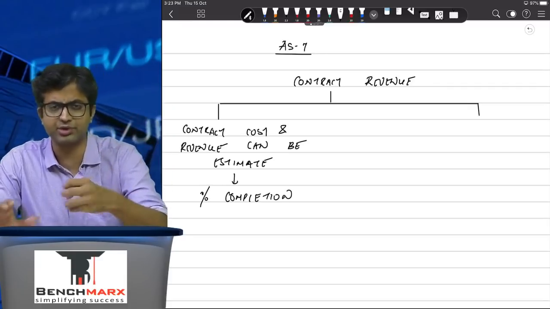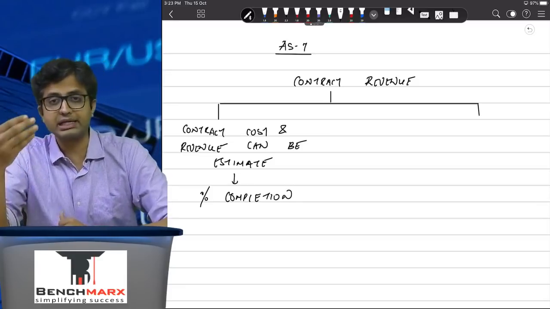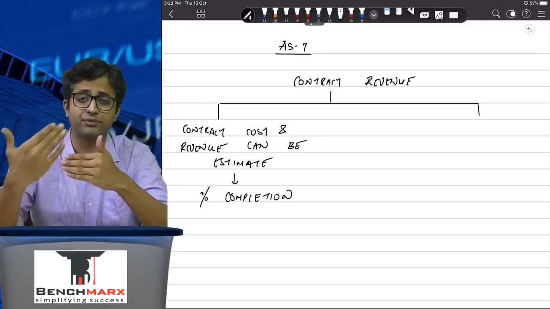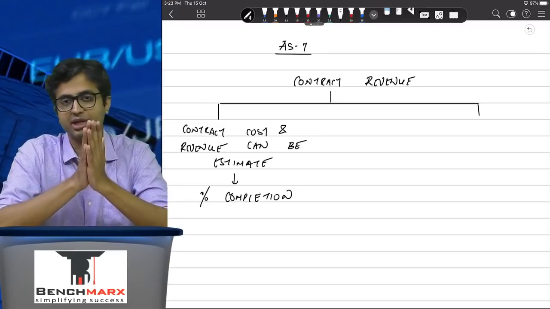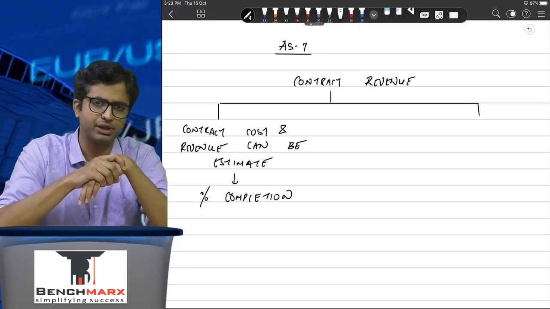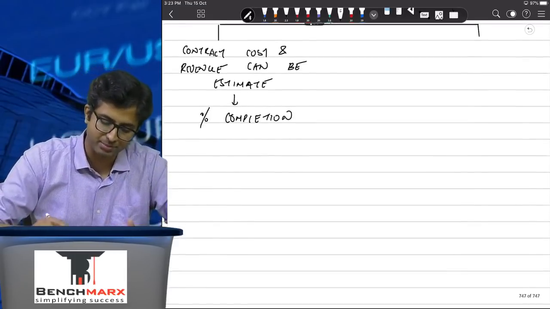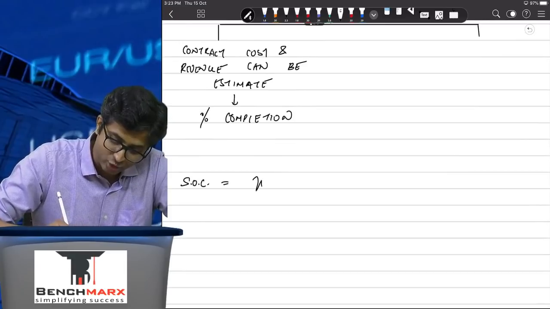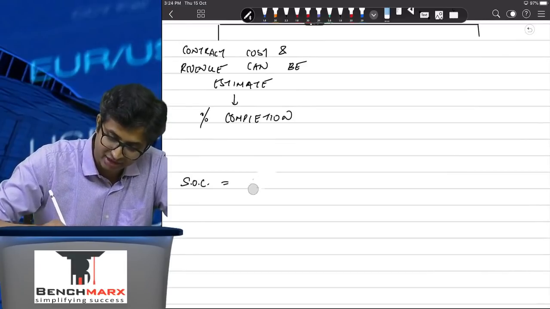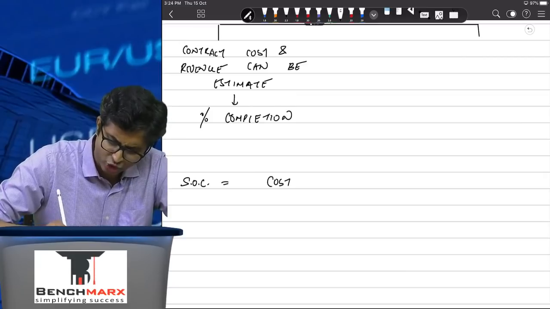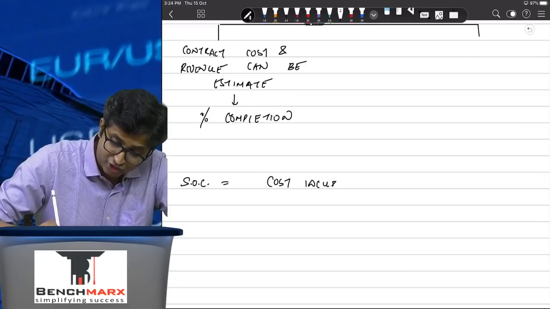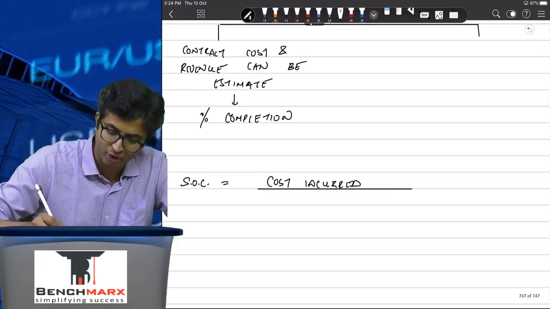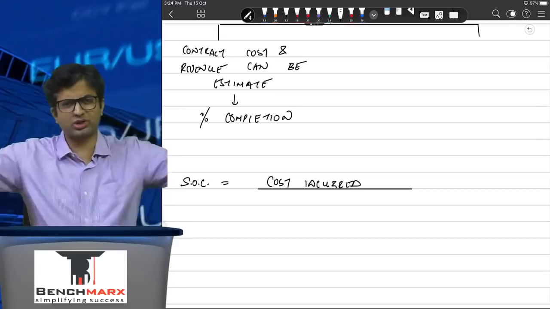Usually, as per AS9 principle, you should recognize the revenue when the risk and reward incidental to the bridge gets transferred. We are not going to wait for such a long period of time. Instead, you will recognize the revenue based on the stage of completion. How do you calculate the stage of completion over here? So over here, SOC or the stage of completion is calculated as the cost incurred. Usually this is the most common way, cost incurred. For the work that is done, you might have incurred cost. So cost incurred upon the total estimated cost.